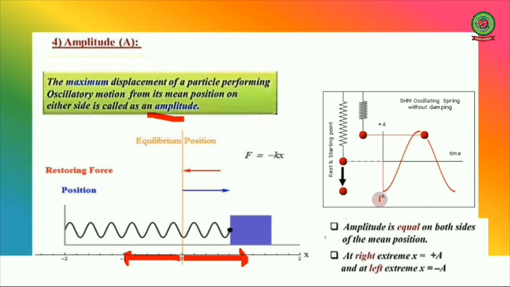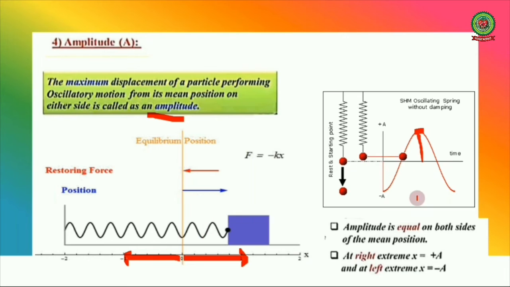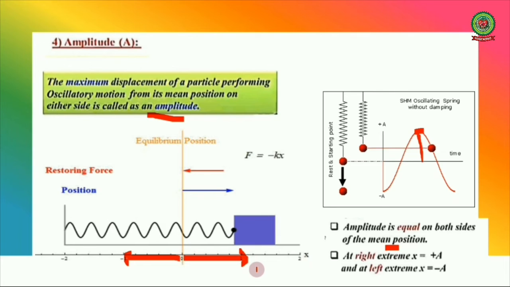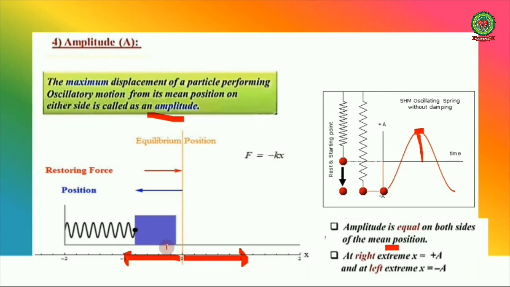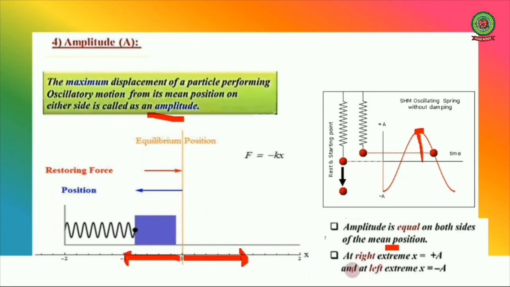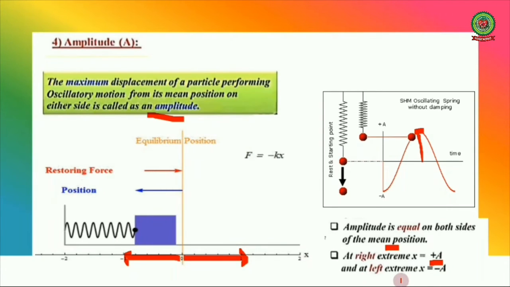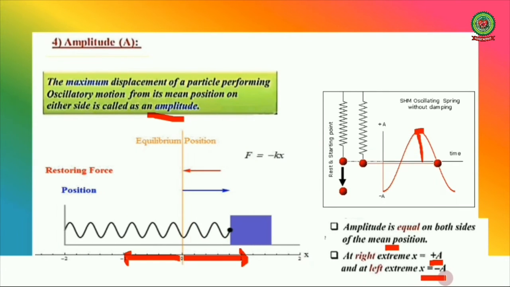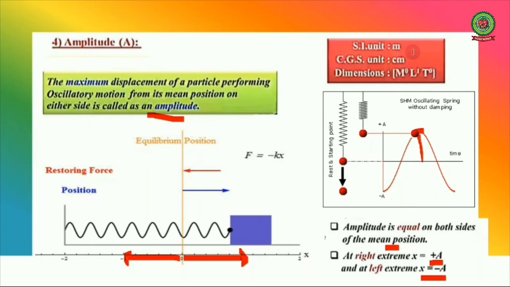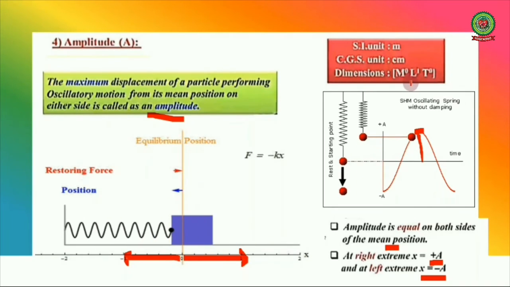So remember, in this case also, this maximum distance is called amplitude. Remember, amplitude is equal on both sides of the mean position. So whatever distance is covered by the particle along the left side is always equal to the right side of the mean position. At the right extreme we will take x as positive, whereas on the left side we will take x as minus. So amplitude will be plus a and minus a. Its SI unit is also meter, as it is also a displacement, and dimensions are again 0 in M, 1 in L and 0 in time.